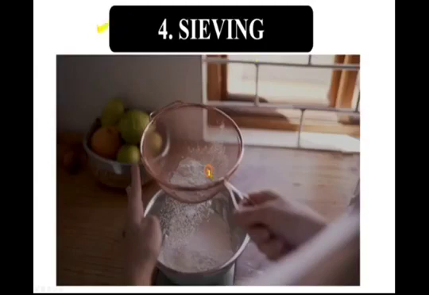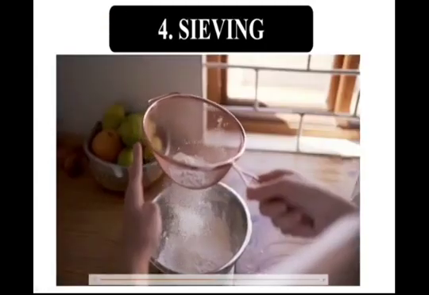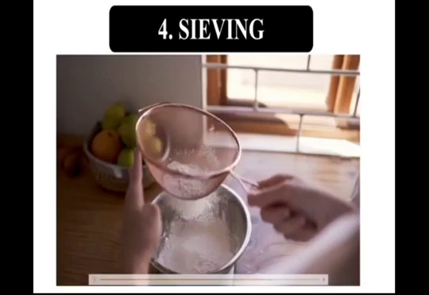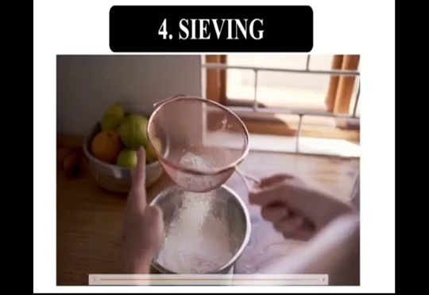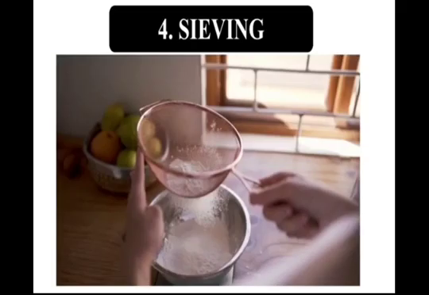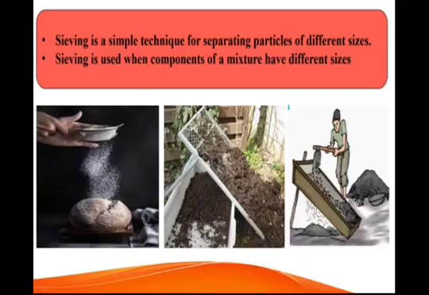Then what is this? You might see your mother doing the same process at home. This is a sieving machine. She uses it to separate fine powder, right? Sieving is a simple technique for separating particles of different sizes. Sieving is used when the components of a mixture have different sizes.